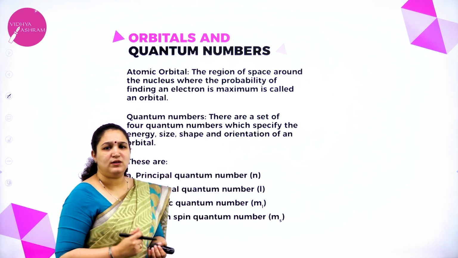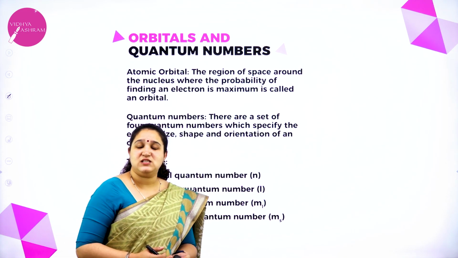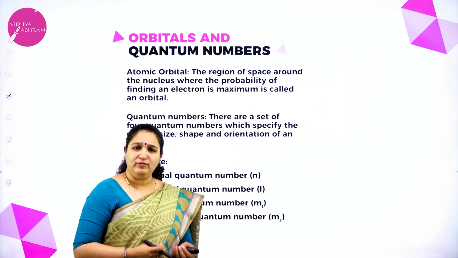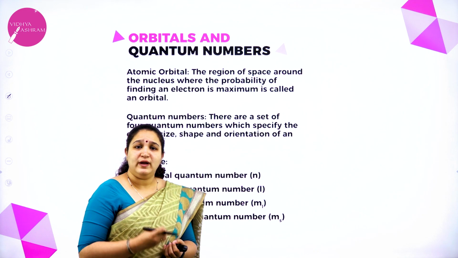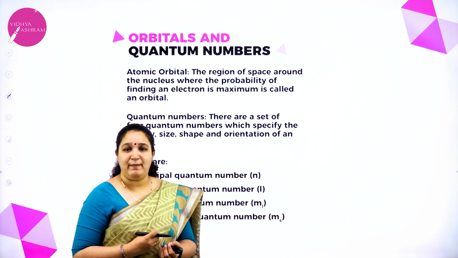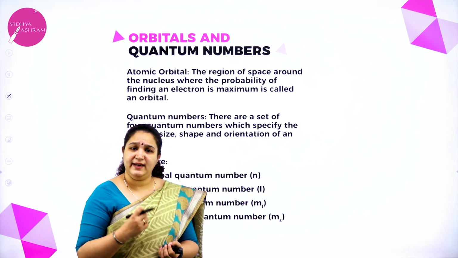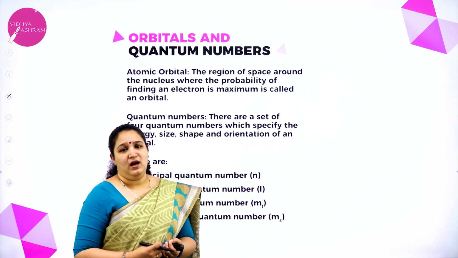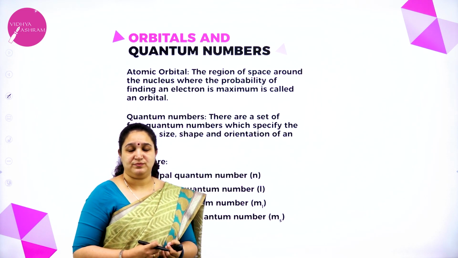Now, what is quantum mechanics? It is a branch of science that deals with the study of the motion of microscopic objects. Also, it accounts for the dual behavior of matter. It was developed in 1926 independently by Werner Heisenberg and Erwin Schrödinger.